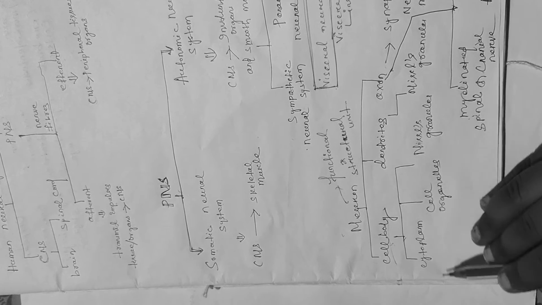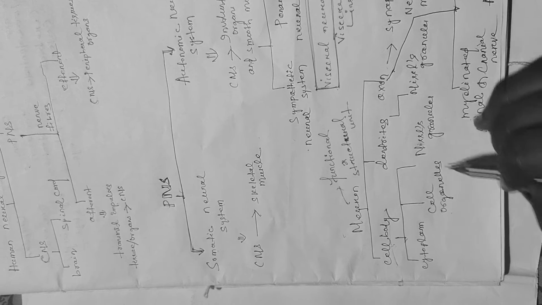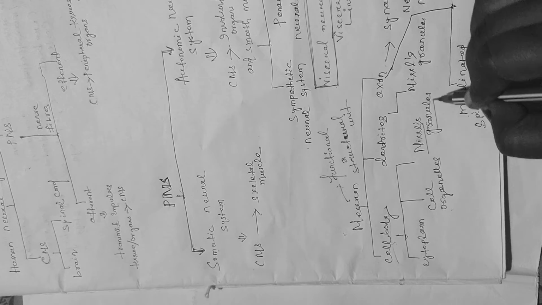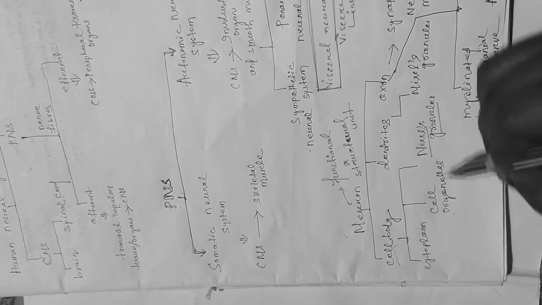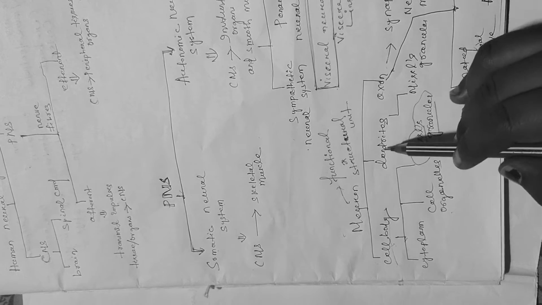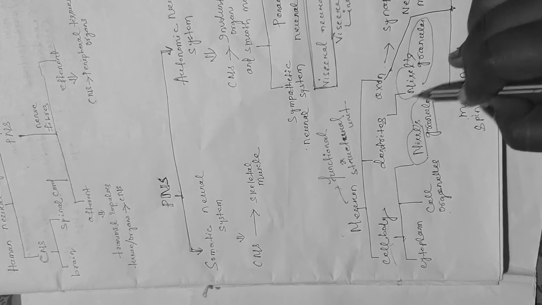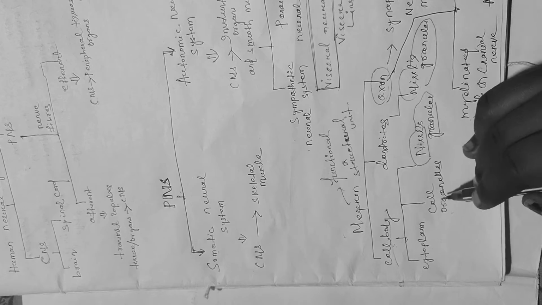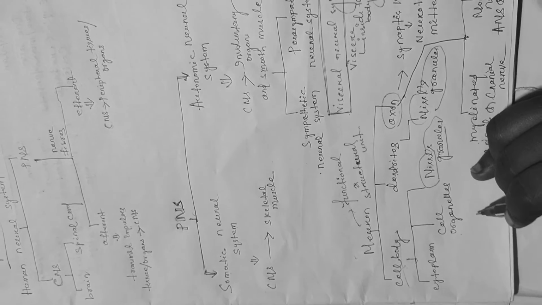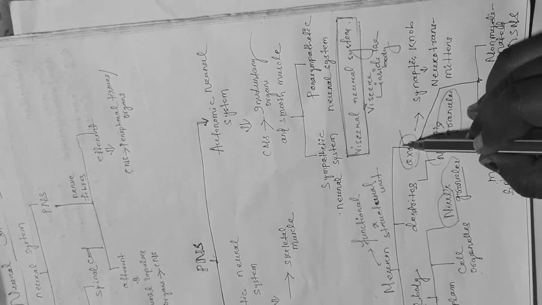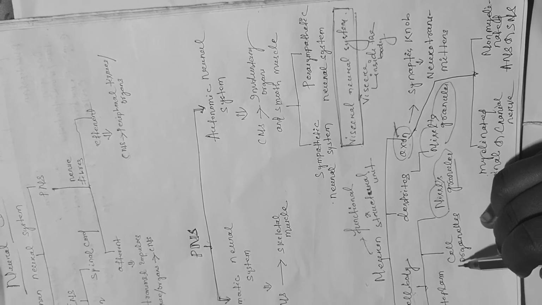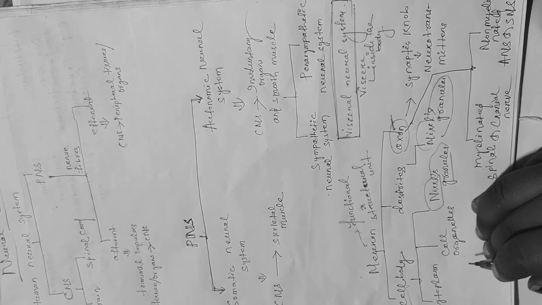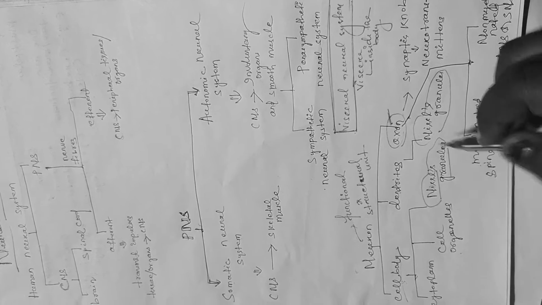The cell body contains cytoplasm, cell organelles and a granular structure called Nissl granule. This Nissl granule is also present on dendrites. Axon is devoid of Nissl granule; it is seen only in the cell body and dendrite.